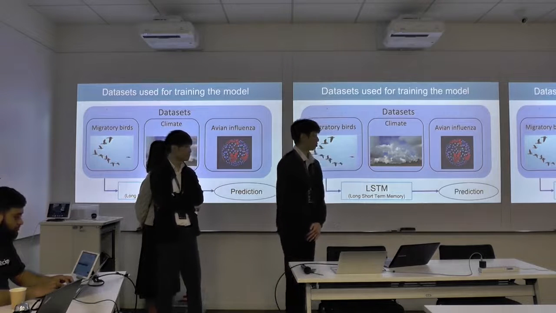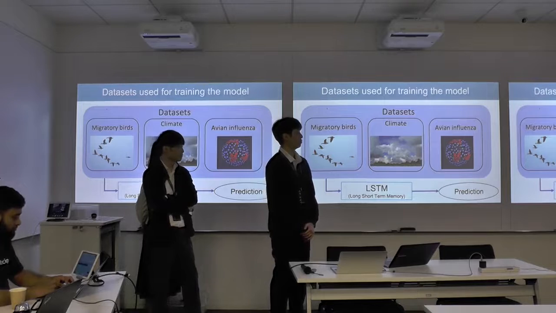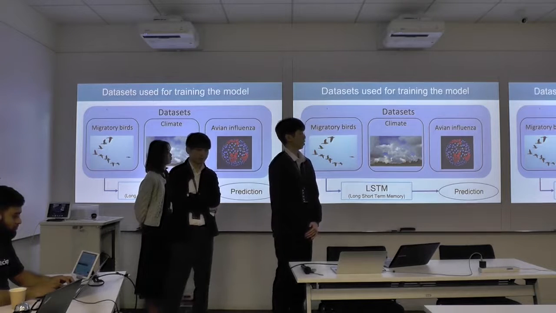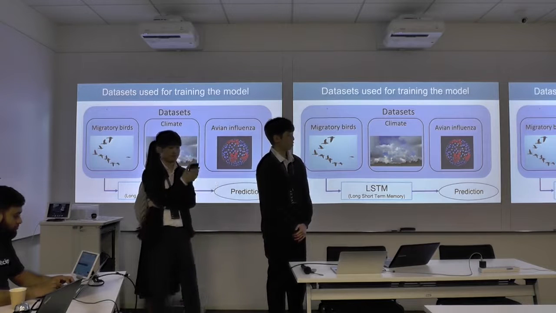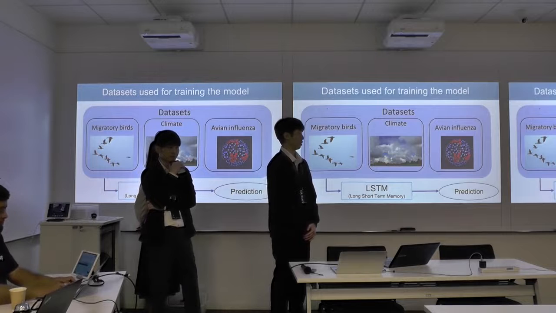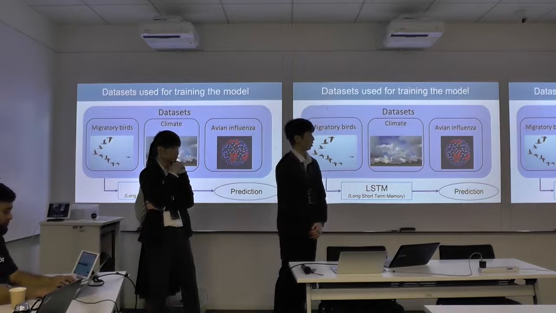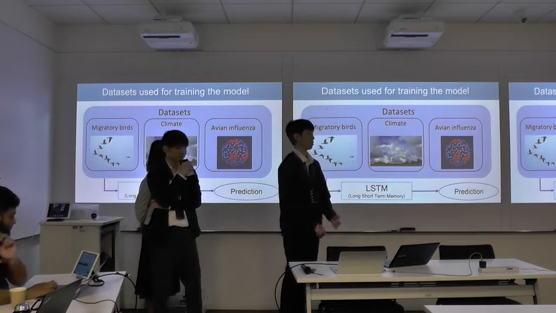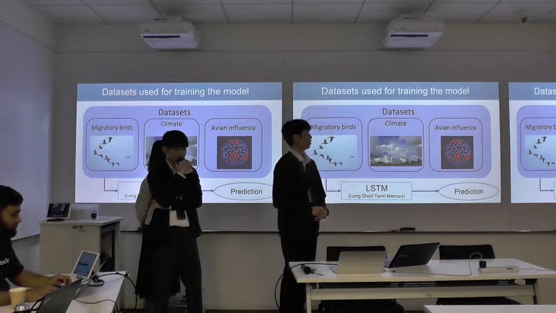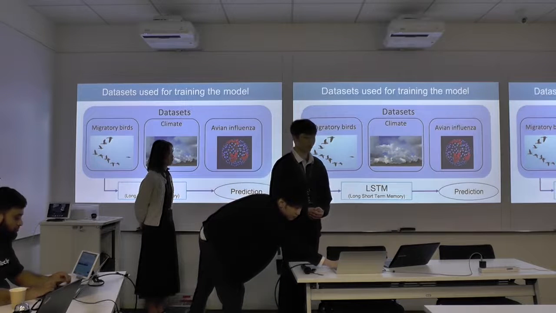And then we use an AI model called LSTM that uses time series data. LSTM is a model that uses past data to predict the future. That's why we are using the LSTM model, because we wanted to see how climate change and migratory bird movements would affect avian influenza.